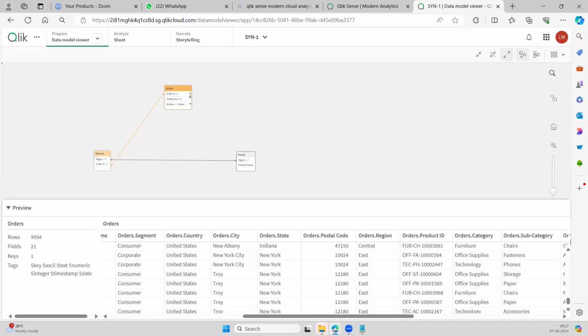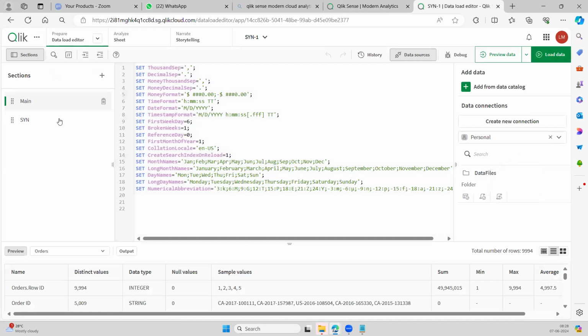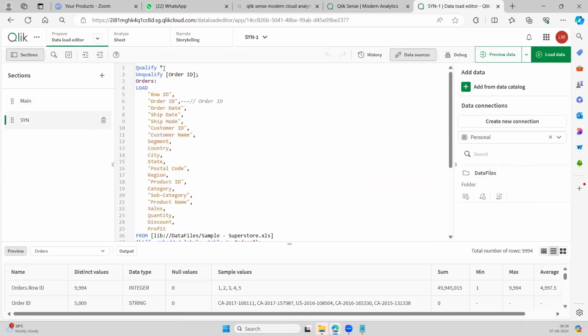Sir, in unqualified, we mention a particular column name, right? That will not be possible in qualify. Yeah, it is also possible. You can check. Data load it. Just to qualify, just mention ship date.